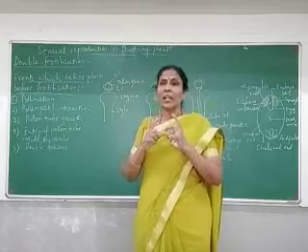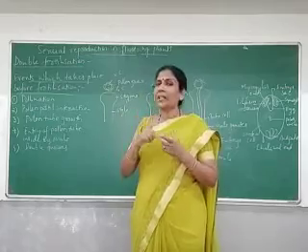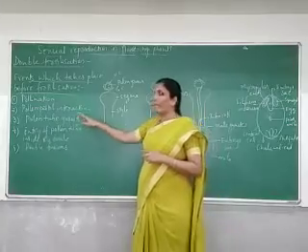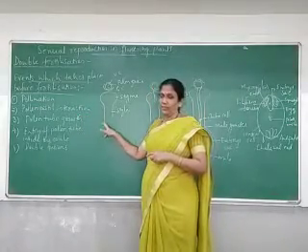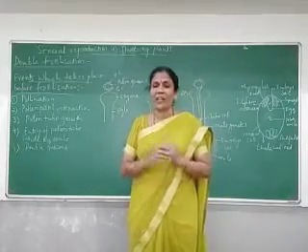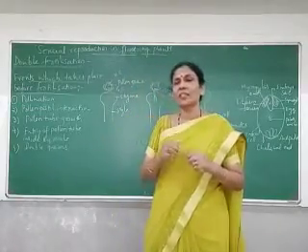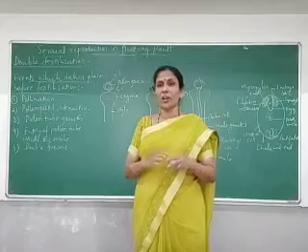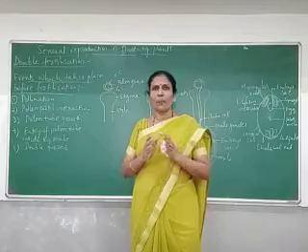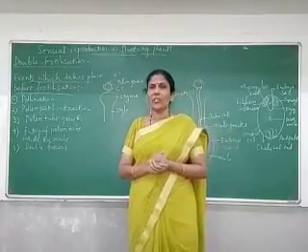And there is an interaction that takes place between the pollen grain and the stigmatic surface, and that interaction we call pollen-pistil interaction. Because of this pollen-pistil interaction, what happens? The stigma identifies the right type of pollen grain, and this pollen grain will start germinating or start producing the pollen tube.